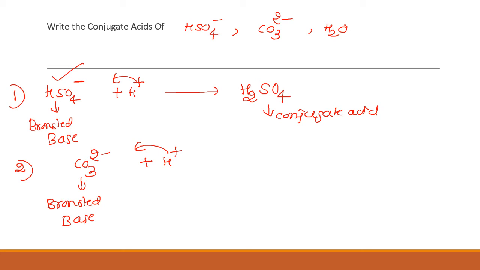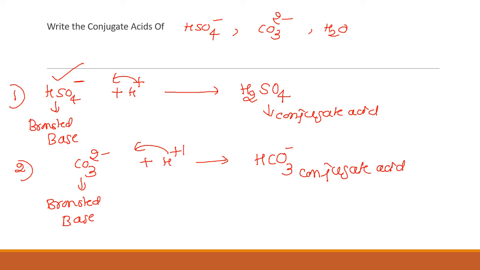The species formed is HCO3 minus. I write only one minus because we have introduced H plus. So this is the conjugate acid of the carbonate ion.